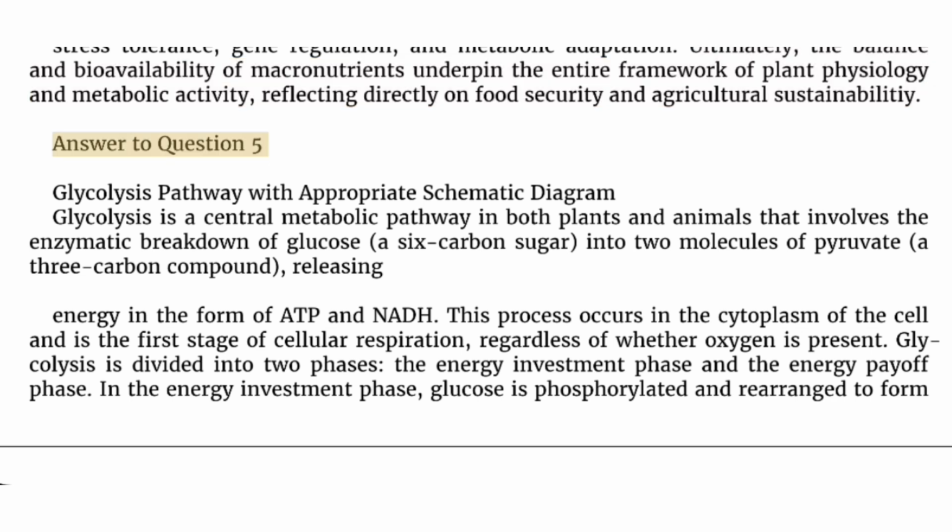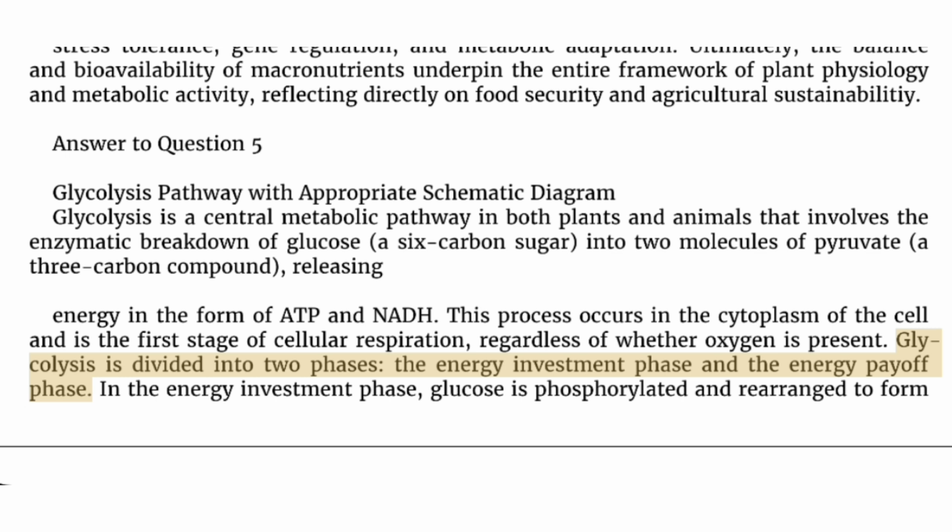Answer to question 5. Glycolysis pathway with appropriate schematic diagram. Glycolysis is a central metabolic pathway in both plants and animals that involves the enzymatic breakdown of glucose, a 6-carbon sugar, into 2 molecules of pyruvate, a 3-carbon compound, releasing energy in the form of ATP and NADH. This process occurs in the cytoplasm of the cell and is the first stage of cellular respiration, regardless of whether oxygen is present.